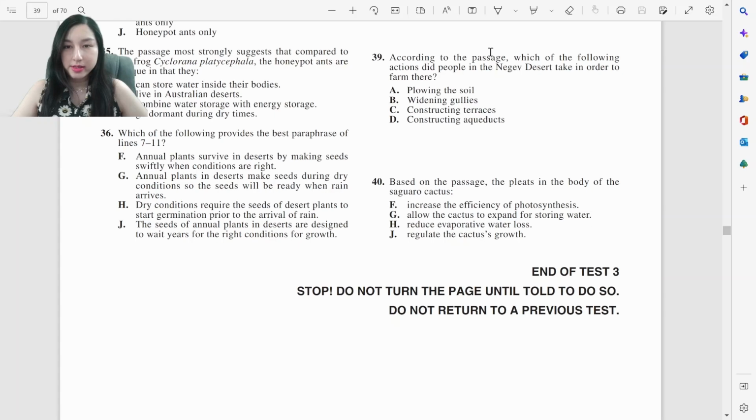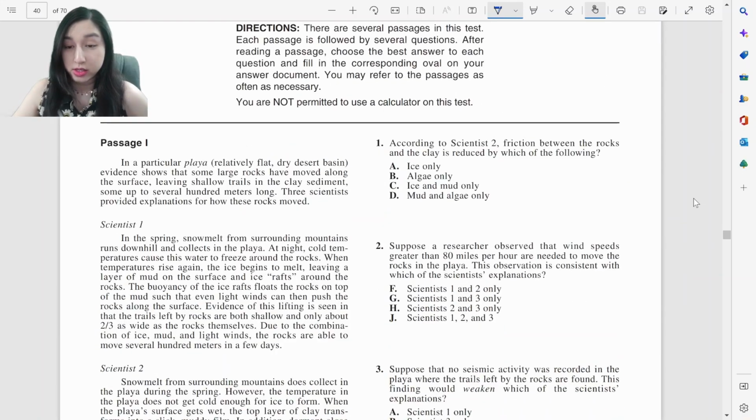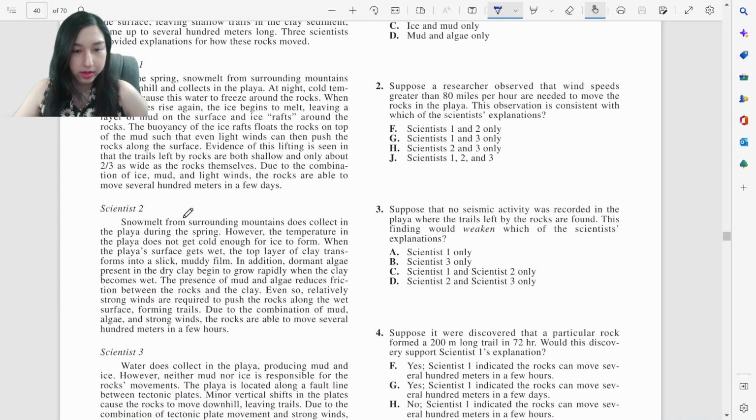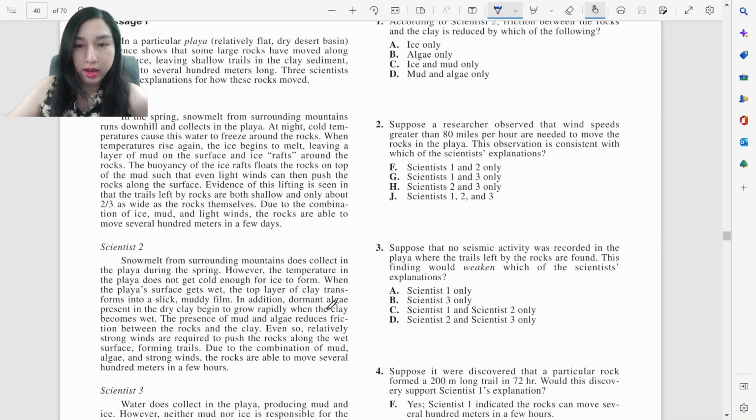Alright, here is the science portion of the ACT. And let's begin. According to Scientist 2, friction between the rocks and clay is reduced by which of the following? So, Scientist 2. When the surface gets wet, the top layer of clay transforms into a slick, muddy film. In addition, dormant algae grows rapidly. Presence of mud and algae reduced friction between the rocks and the clay.